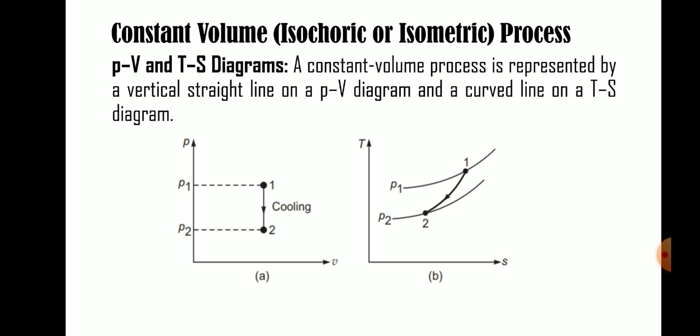In the TS diagram, for a constant volume process, temperature is a variable and S is also a variable, not a constant. In a constant volume process, only volume is constant. Therefore, in the TS diagram, it is a curved shape. In the PV diagram, the process is a vertical line. This is the graph for a constant volume process.